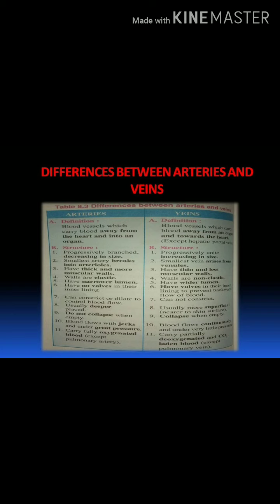Next, blood flows with a jerk and under great pressure in the artery. In the veins, blood flows continuously under very little pressure. And artery carries oxygenated blood except pulmonary artery. Vein carries deoxygenated blood except pulmonary vein. These are the major differences between the artery and vein.